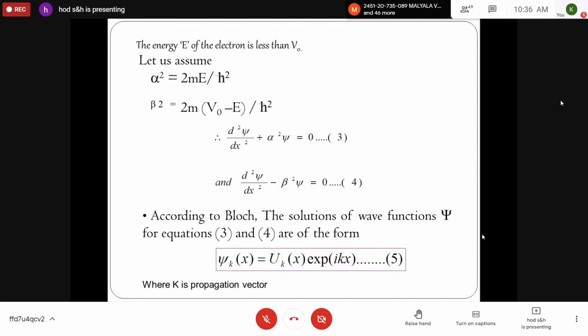Therefore, equations 1 and 2 become ∂²ψ/∂x² + α²ψ = 0, equation 3, and ∂²ψ/∂x² − β²ψ = 0, that is equation 4.